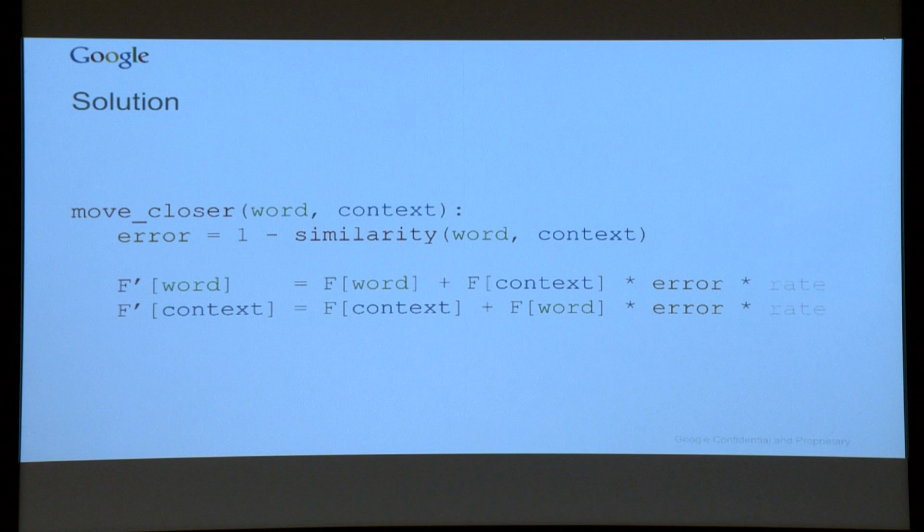Right. So first, we figure out how wrong we are. It's the error. Ideally, we want it to be 1, assuming similarity is between 0 and 1. And because we saw with the dots, the further away they are, the closer we move them together. And if they're already pretty close, we don't need to do much of a change. And then we add, so the new values for each word will be its old value plus a little bit of the other one. And rate is a very small number, like 0.05. We want this to be small because we don't want to make big changes to shift everything around. We want this to be incremental.